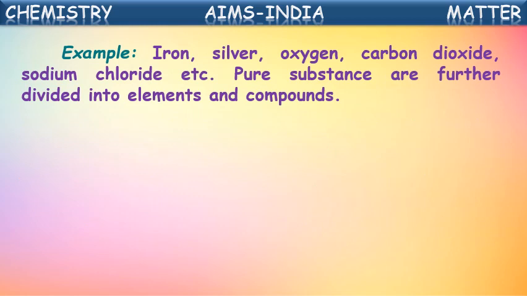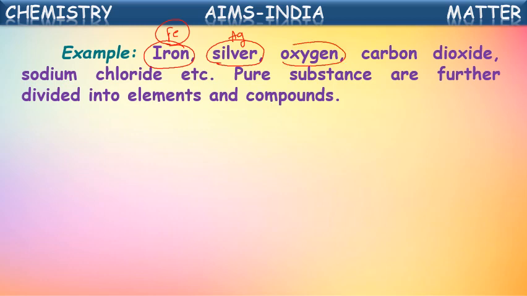If you are taking an iron rod, purely iron only will be present. If you take silver articles, not a blended one, pure silver articles, only silver atoms will be present. If you take an iron bar, only iron atoms will be present. So we can say it is a pure substance.